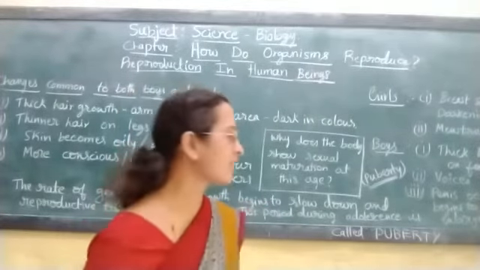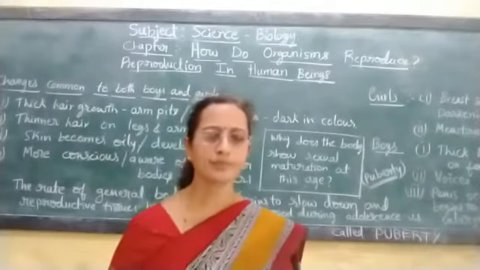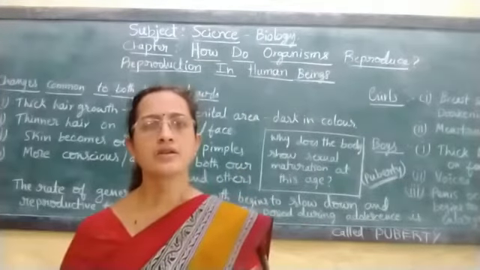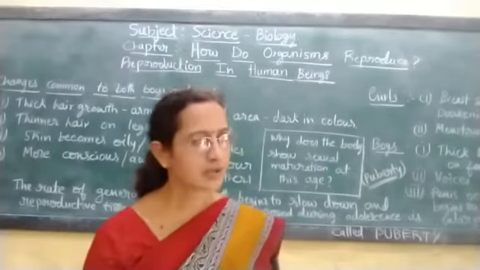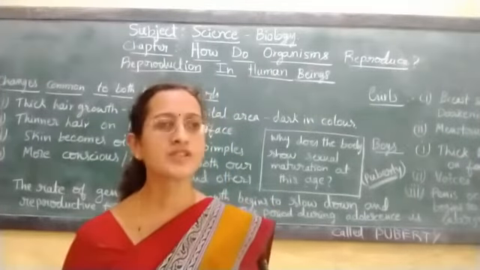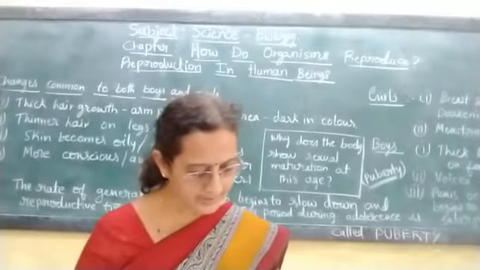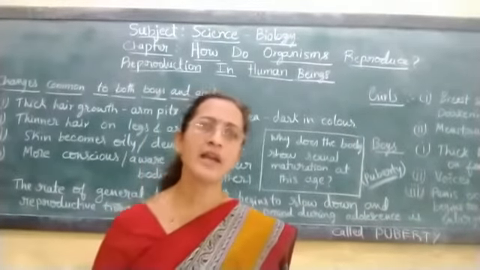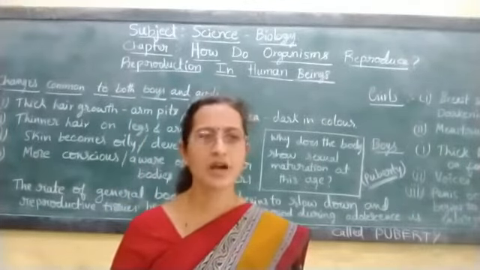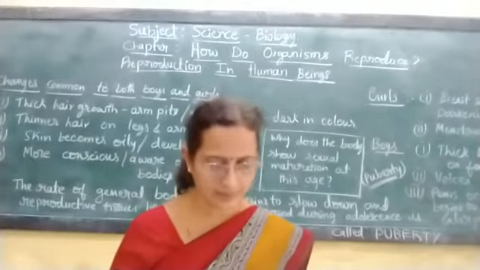That period is called puberty. So let us learn how the reproductive process takes place in human beings, and we will learn the male reproductive system and the female reproductive system.